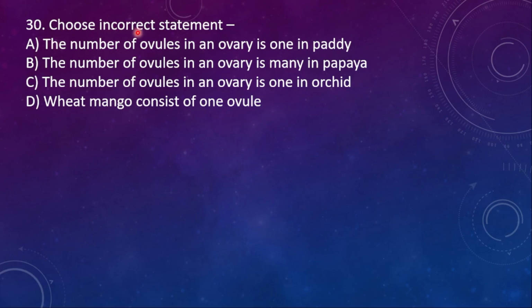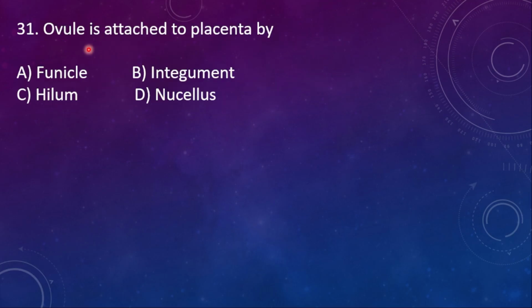30. Choose the incorrect statement. Again, incorrect statement. A. The number of ovules in an ovary is 1 in paddy. B. The number of ovules in an ovary is many in papaya. C. The number of ovules in an ovary is 1 in orchid. D. Wheat and mango consist of 1 ovule. So here the incorrect option is C, the number of ovules in an ovary of orchid. Orchids have many ovules.